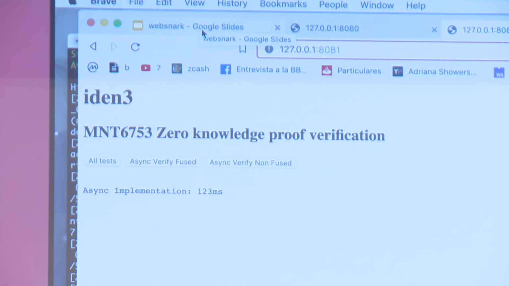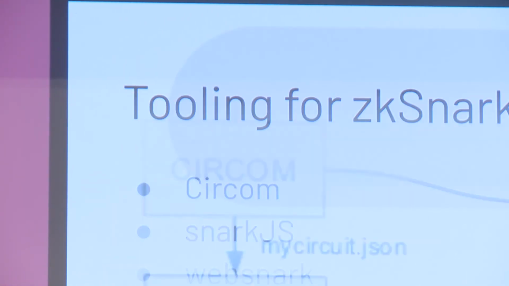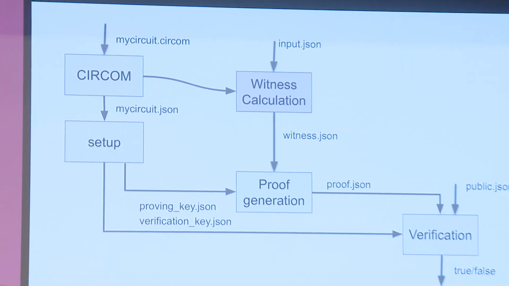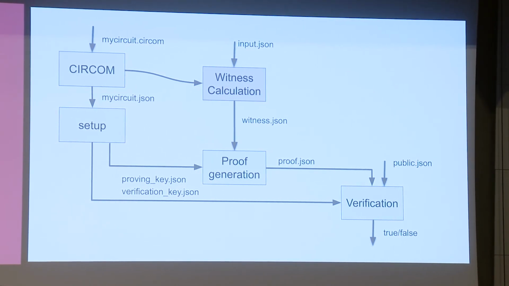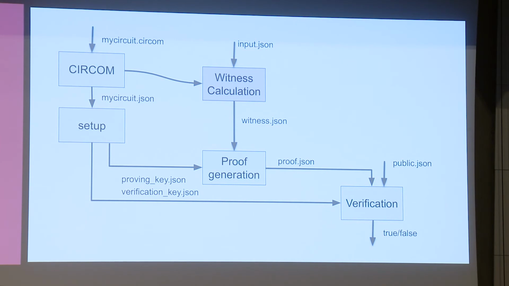I just want to go backwards and show something that I think is important. Here, in the example that we had before, we had the circuit. You will use Circom in order to generate the compiled version.